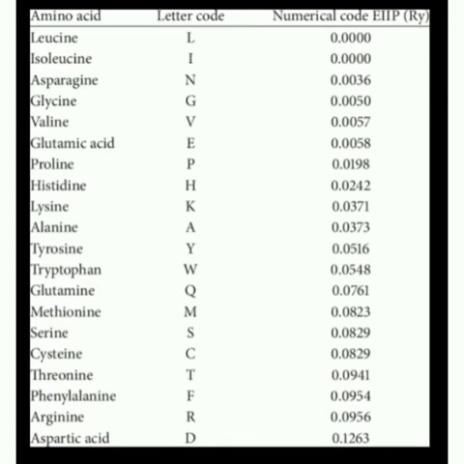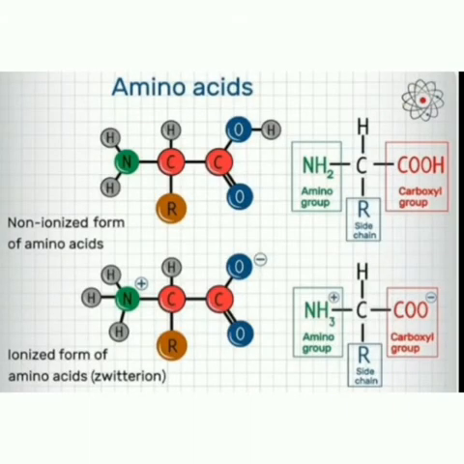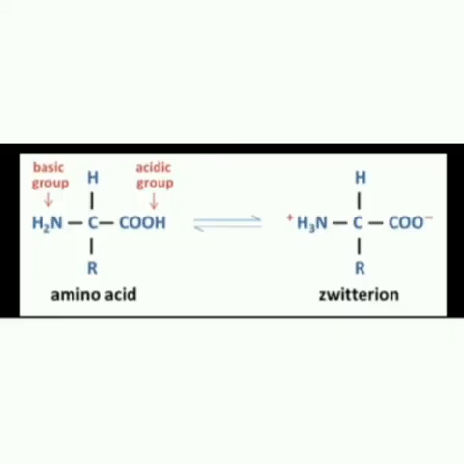Aspartic acid, glutamic acid and asparagine are acidic in nature. Arginine, lysine and histidine are basic in nature. In aqueous solution, the carboxyl group can lose a proton and the amino group can accept a proton, giving rise to a dipolar ion known as a zwitter ion. This is neutral but contains both positive and negative charge. In zwitter ion form, amino acids show amphoteric behavior as they react with both acids and bases.